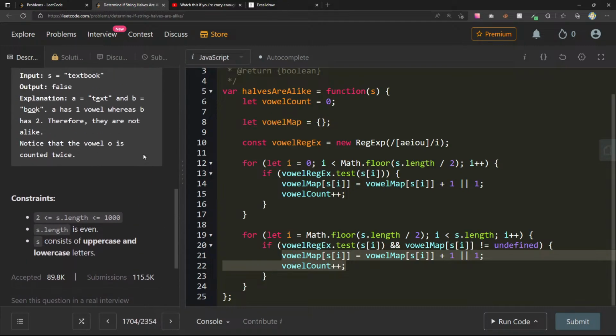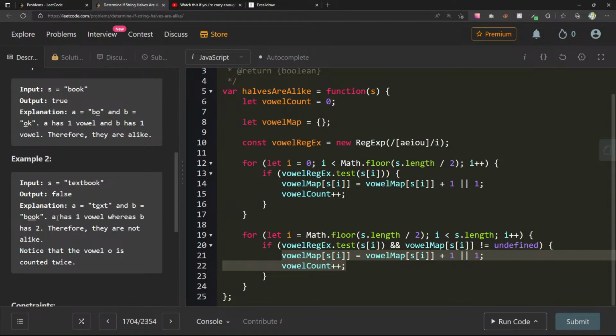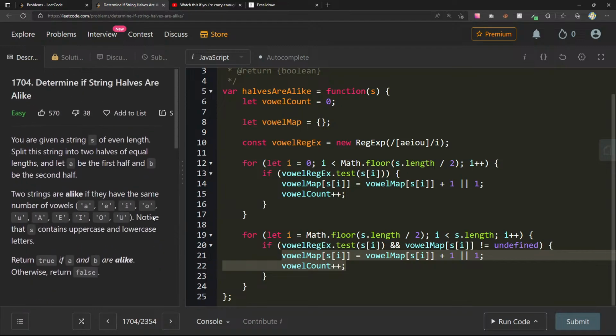let's see, if they have the same, one vowel, whereas B has 2, therefore they are not alike. So we enter 1E here. A has 1 vowel, whereas B has 2. Oh, do they just need to be? Oh, they don't even need to be. They just need to have the same number of vowels. They don't need to be the same vowel. Okay, let's not make this case insensitive, since it seems like it doesn't want us to do that. So vowel count is 0.